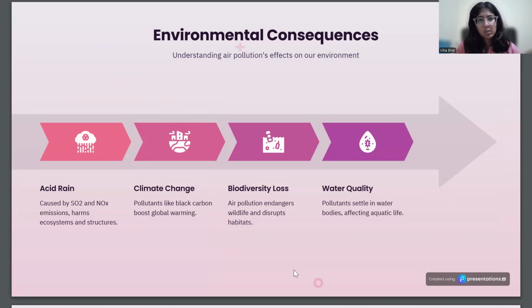Next, what are its environmental consequences? First is acid rain caused by SO2 and NOx emissions, which harms ecosystems and structures. Next is climate change. Pollutants like black carbon boost global warming. Next is biodiversity loss. Air pollution endangers wildlife and disrupts the habitats of aerial birds and insects. Next is water quality. Pollutants that settle in water bodies affect aquatic life as well, including rains.